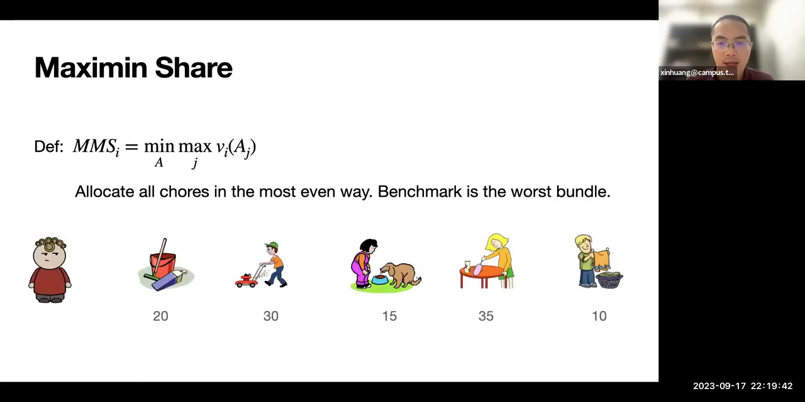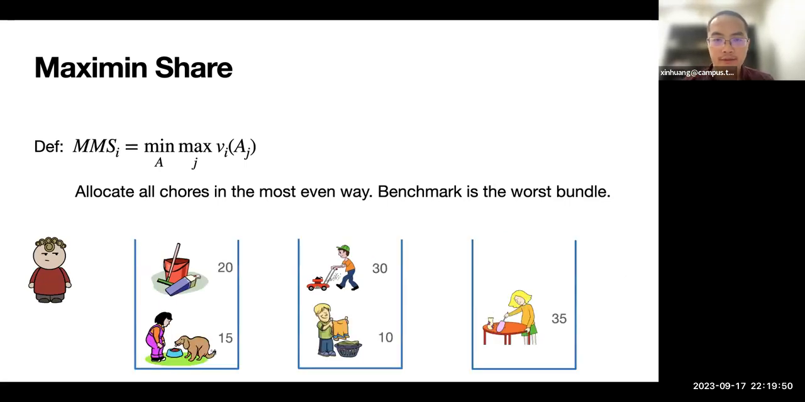Here is an example. Suppose that we have an agent who has a valuation like this. Then the most even way to allocate these chores is like this, because we have three agents. Then the worst bundle has a cost of 35, so the maximum share for this agent is 35.